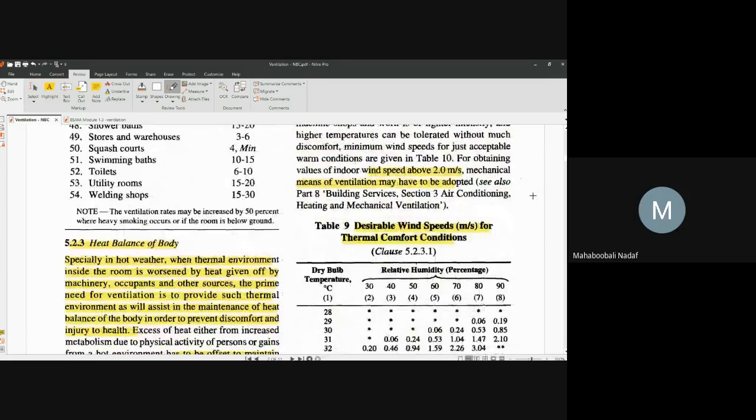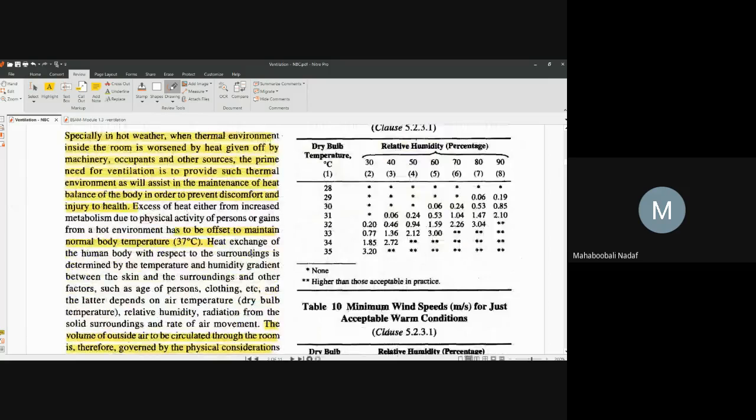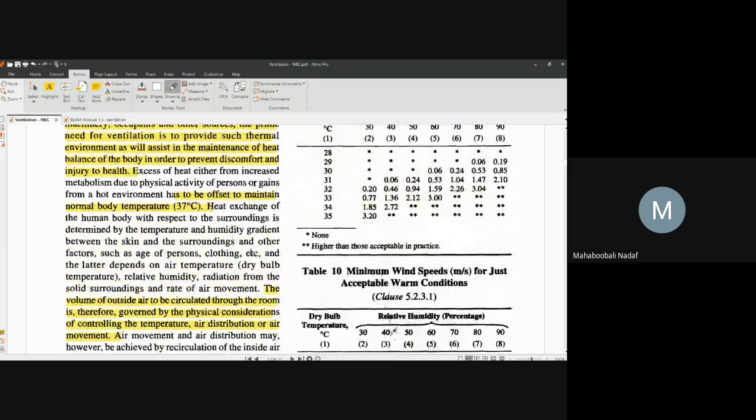Okay, sir. What is the minimum wind speed? Generally, just now I have marked. 2 meters per second, that is what they have given. That is the normal wind speed required to make a person thermally comfortable.